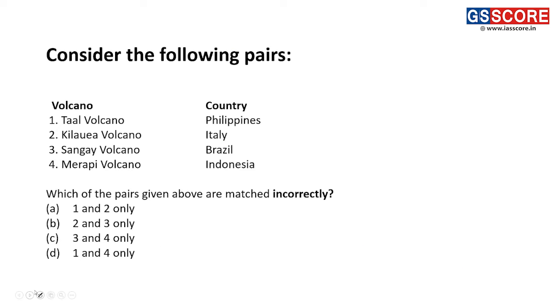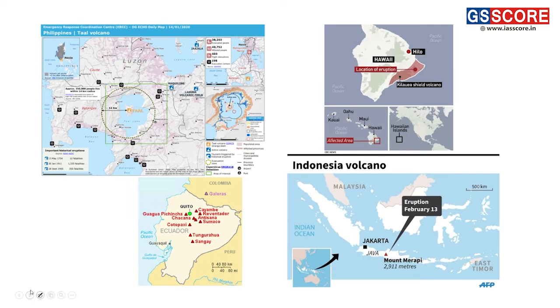Next question. Consider the following pairs. The volcanoes and the countries are provided here. Pair one is Taal volcano in Philippines, Kilauea volcano in Italy, Sangay volcano in Brazil, and Merapi volcano in Indonesia. To understand this question more deeply, I will be looking at the diagrams provided here of these volcanoes or the locations of these volcanoes.